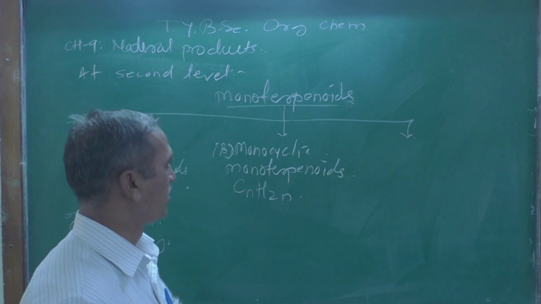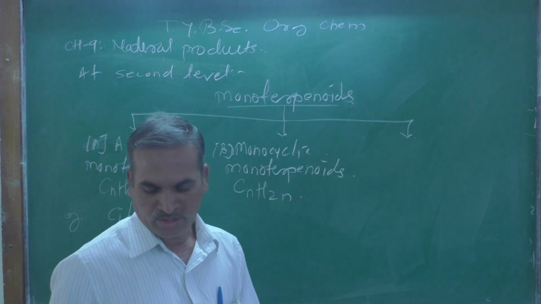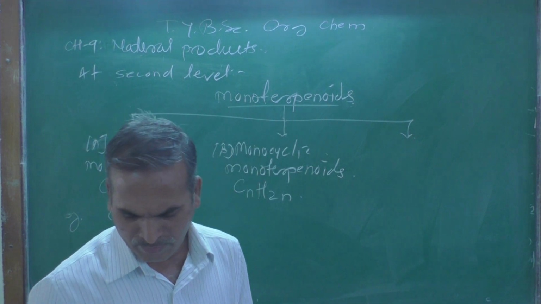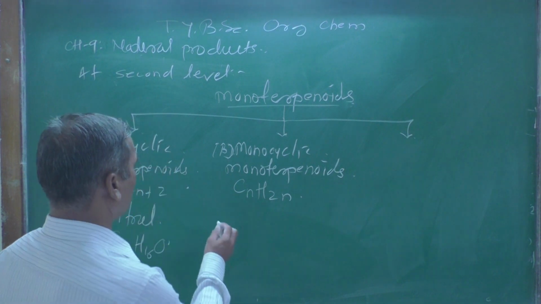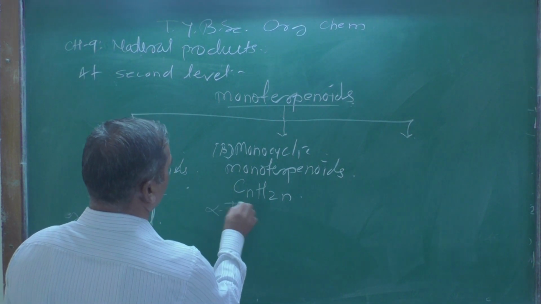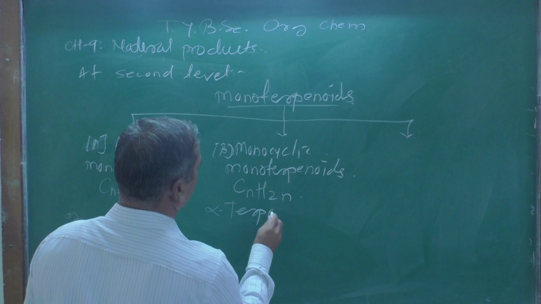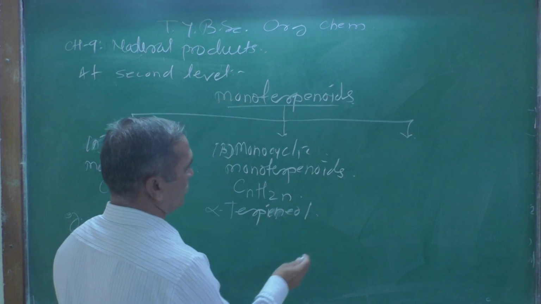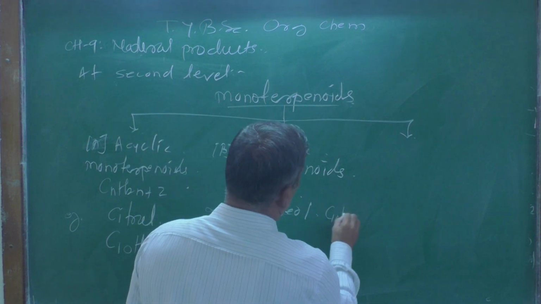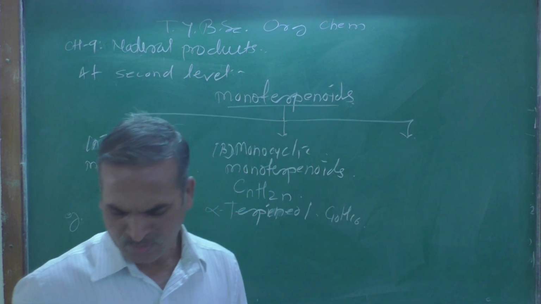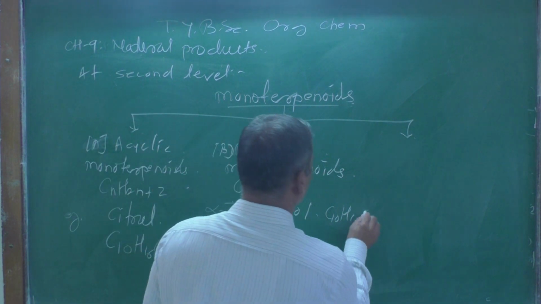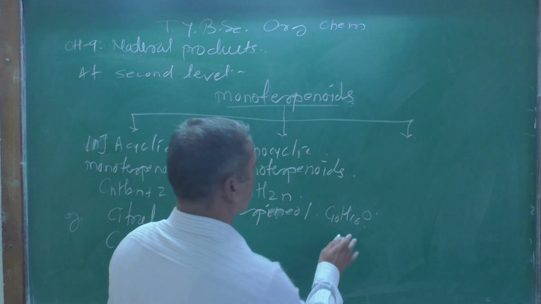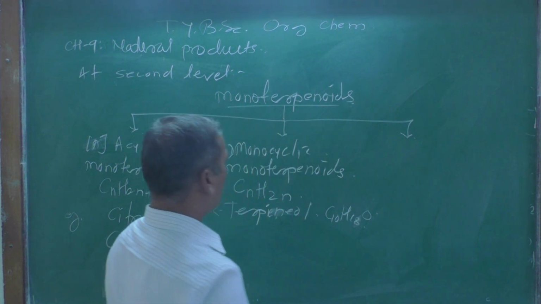So this is similar for monocyclic monoterpenoids, and the examples are alpha terpenols, molecular formula C10H18O, not 16, H18O.